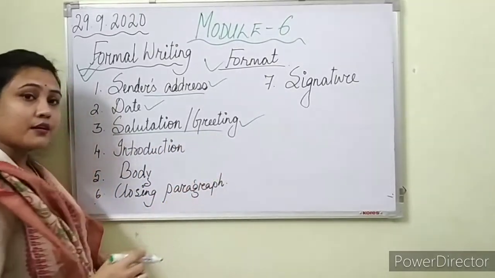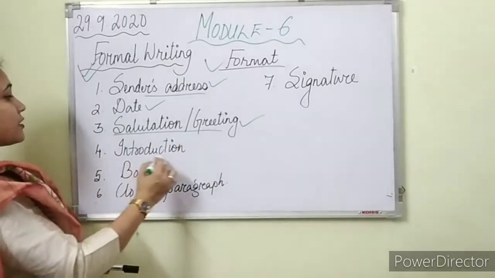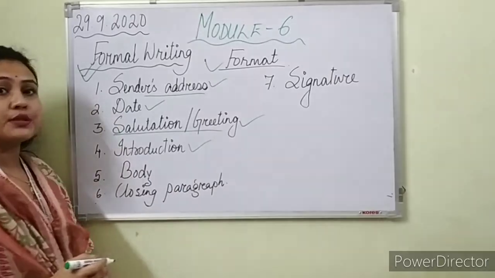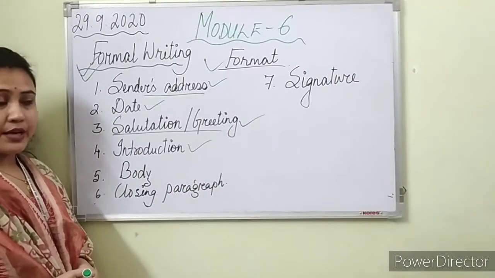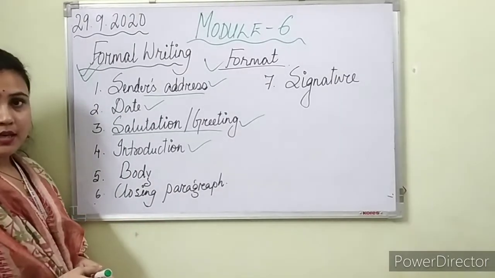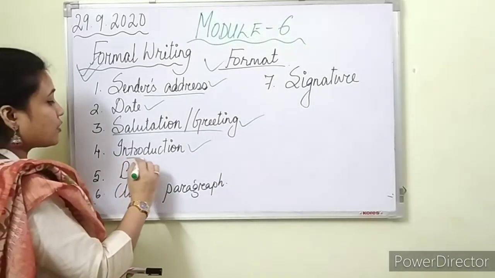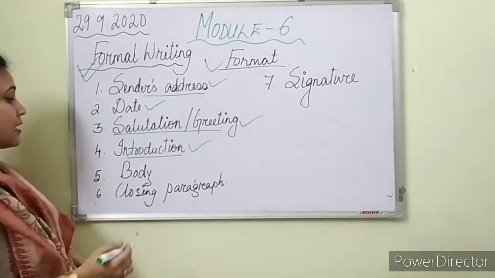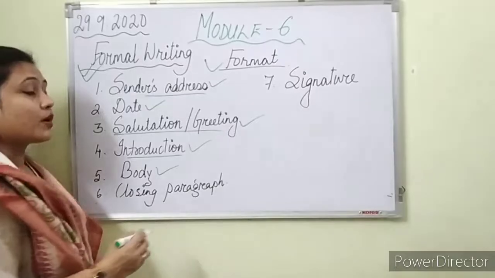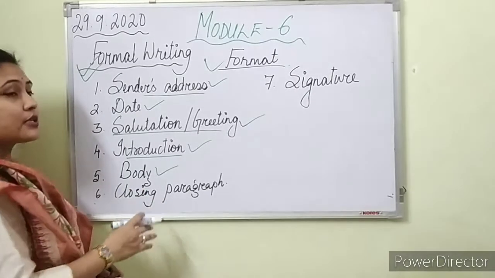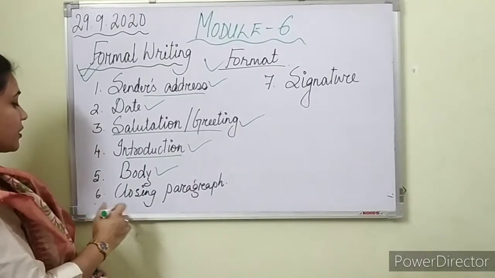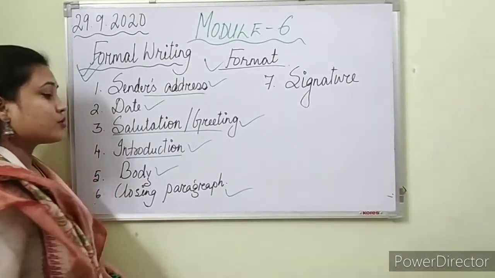Salutation and greeting. Yes, next is the introduction, how you are going to introduce the letter to your friend, as it's a very friendly letter. So you are supposed to introduce the letter. Then comes the body, what you want to write, the main points in the body. Coming to the next is the closing paragraph.